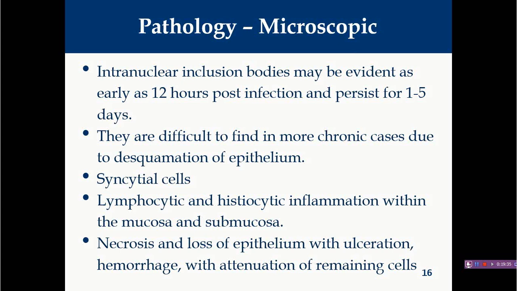But they are slightly different from macrophages, because it is macrophagic cells that form multinucleated giant cells. In this case, epithelial cells fuse with each other due to viral cytopathic effect, and produce one large multinucleated cell. You will find lymphocytic and histiocytic inflammation, and many a time also infiltration of heterophils in the mucosa and submucosa. This necrotic material gets sloughed off, and due to this sloughing you will find ulcers and hemorrhages of the necrotic lining epithelium of the trachea.